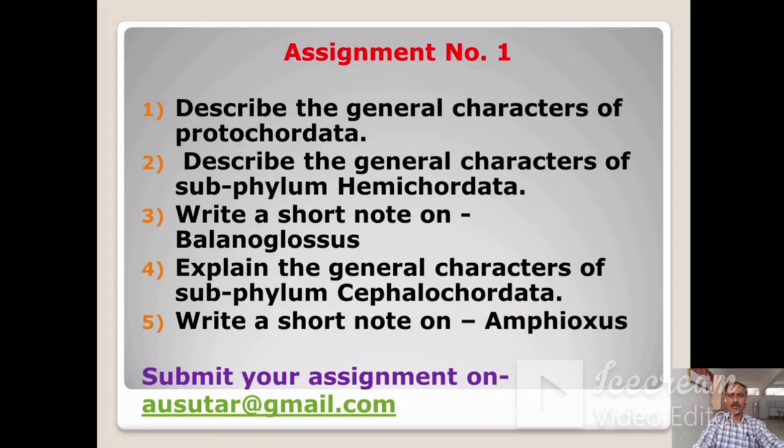This is the assignment number 1. Question number 1, describe the general characters of Protochordata. Question number 2, describe the general characters of subphylum Hemichordata. Number 3, write a short note on Balanoglossus. Question number 4, explain the general characters of subphylum Cephalochordata. And question number 5, write a short note on Amphioxus.